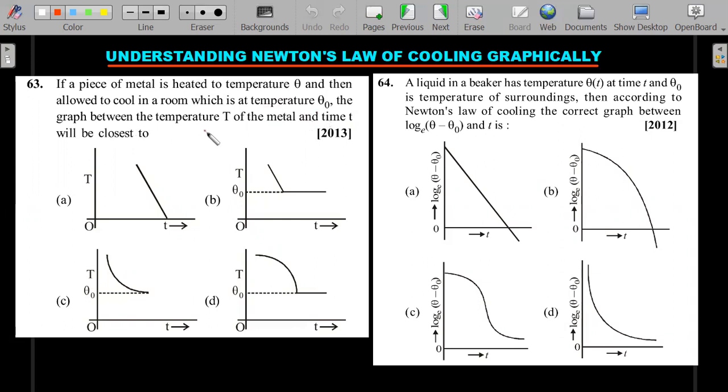The graph between the temperature T of the metal and time t will be closest to which option? As the metal is going to cool down, of the temperature of the metal versus time, which of these graphs is the best way of representing it? Same thing in a logarithmic graph. Why I clubbed these two is both are similar logics, and here temperature is asked, here log of temperature is asked. So please attempt any one of these or both and then move forward for the solution that I'm going to present. So here it is.